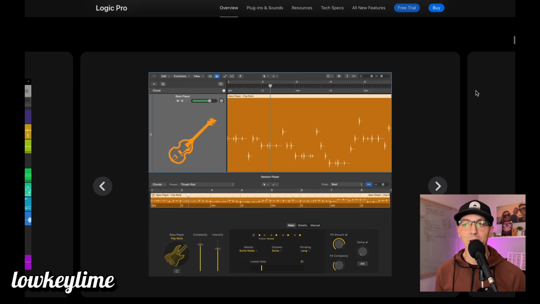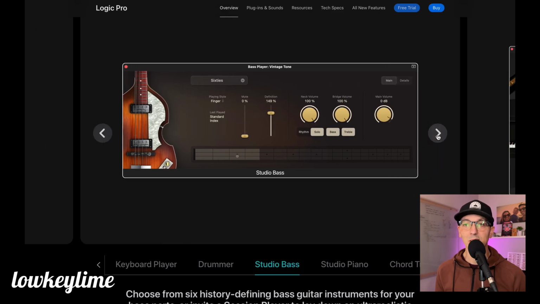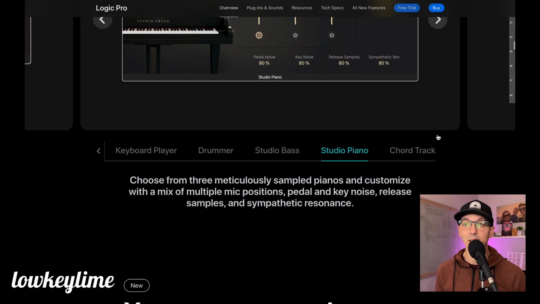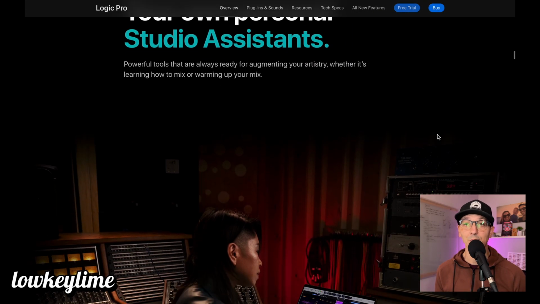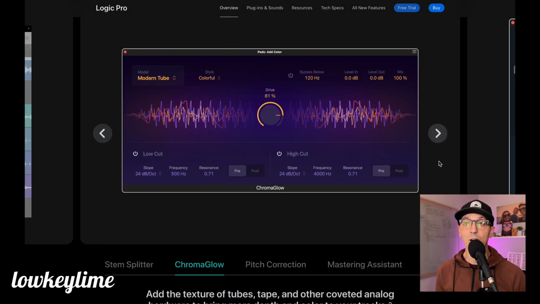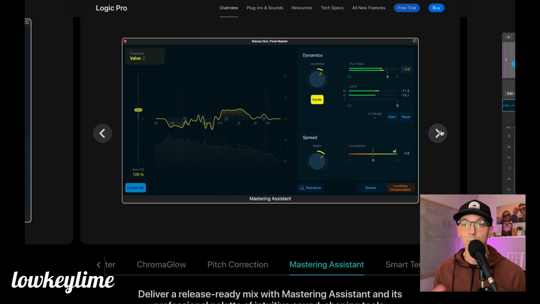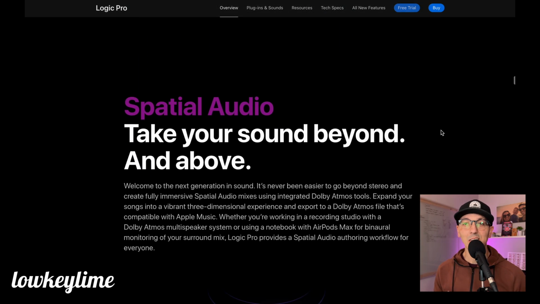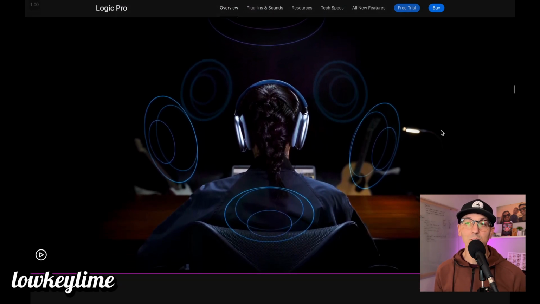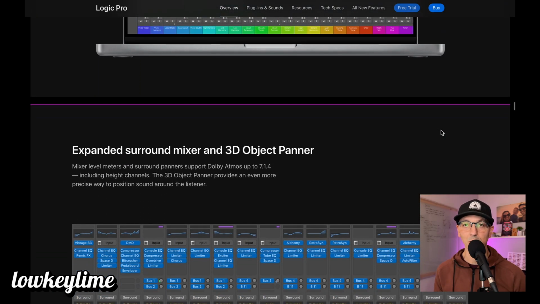Logic Pro is perfect for anyone who wants to dive into music production. It offers pro-level features like MIDI sequencing, advanced audio editing, and a huge library of virtual instruments and effects. It has great stock plugins. Plus, if you've already been using GarageBand, you can seamlessly transition into Logic when things get more familiar. Logic Pro is ideal if you want a DAW that can grow with you as you develop your skills, from your first track all the way to full professional productions.